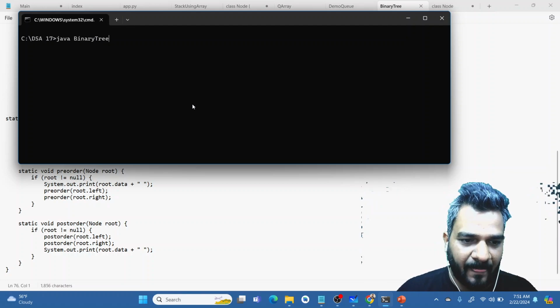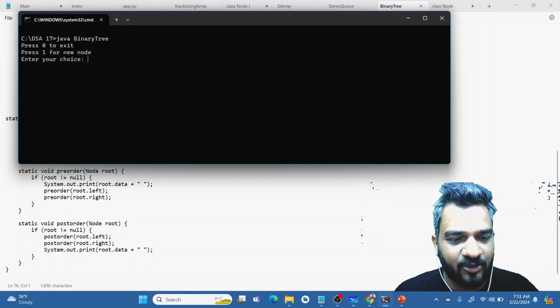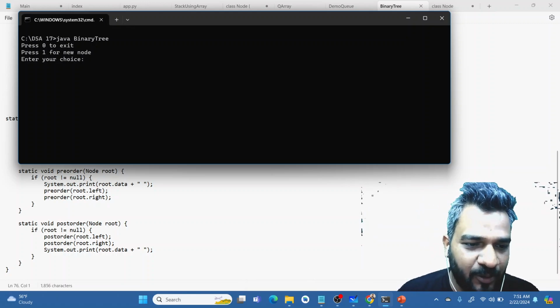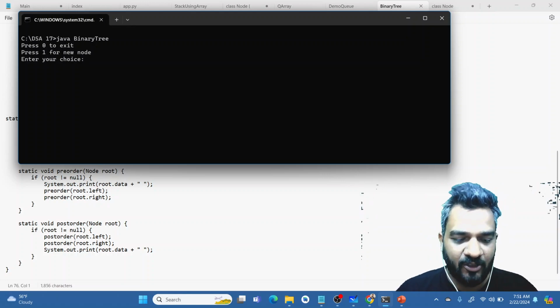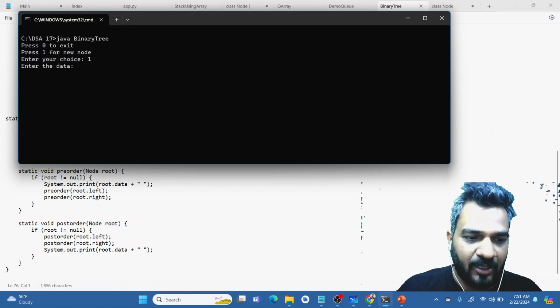So let's run this program. This program will ask you a few things. If you want to exit, you can press 0. If you want to enter a new node, you can press 1. So I'm saying okay, enter a new node. It asks to enter your choice. 1, now data. So I am entering 100. So 100 will be the root node.